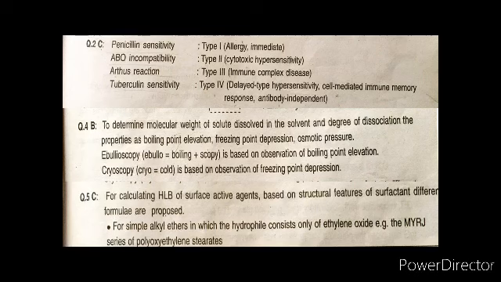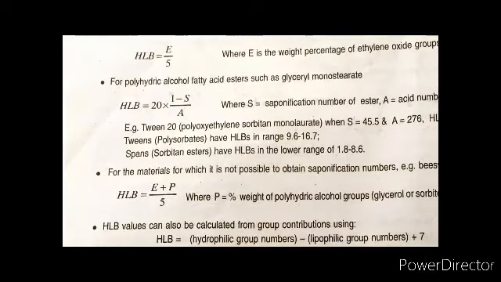The next topic is on HLB. Now there are various formulas for calculating HLB of the surface active agents. For simple alkyl ethers, where the hydrophile consists of only ethylene oxide, we have this formula: HLB is equal to E by 5, where E is the weight percentage of ethylene oxide group.